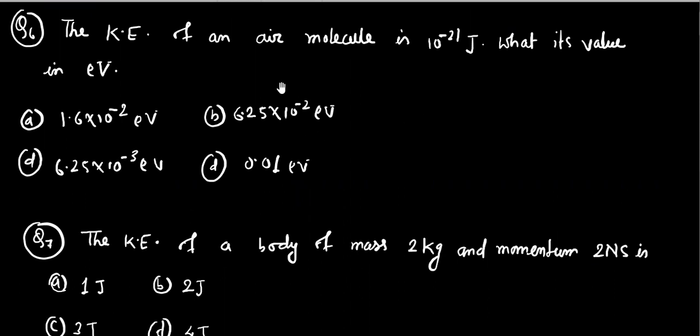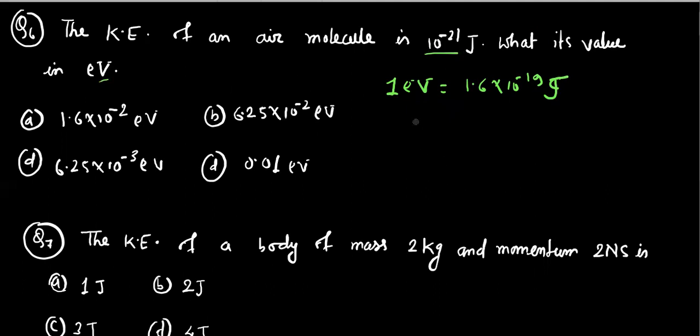Okay, the kinetic energy of an air molecule is 10 to the power minus 21 joule. What is its value in electron volt? This is quite easy because we just have to apply this relation: 1 electron volt equals 1.6 into 10 to the power minus 19 joule. So we have to convert joule into electron volt.